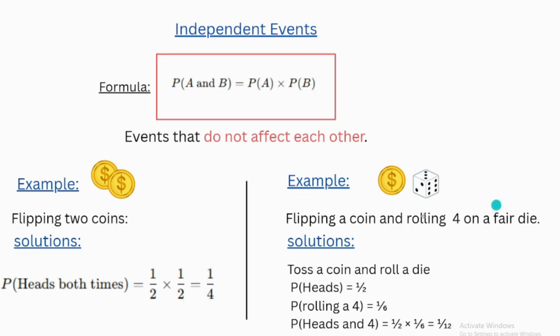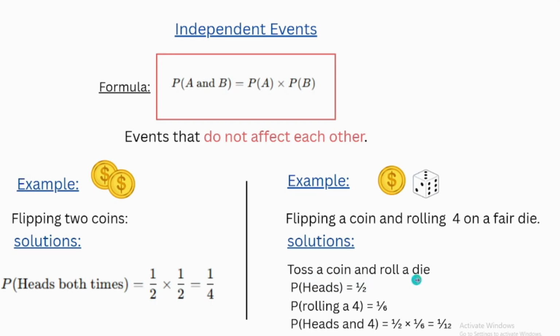Another example: flipping a coin and rolling a 4 on a fair die. The probability of getting 4 when rolling a fair die is 1/6, and this outcome doesn't affect flipping the coin. Flipping the coin is still half.